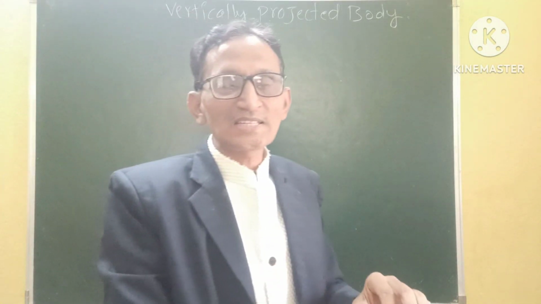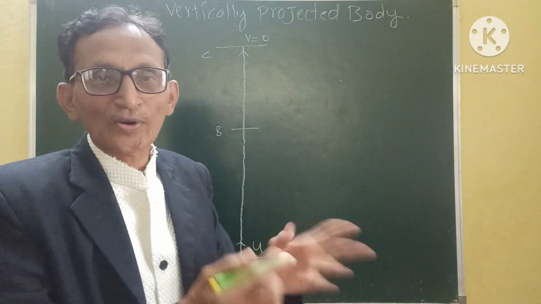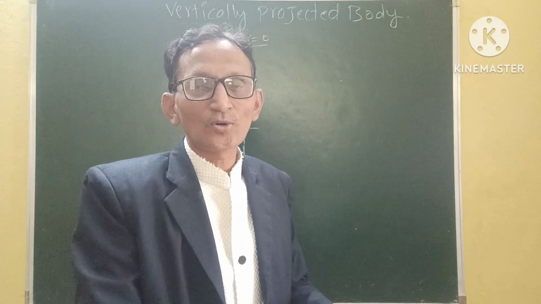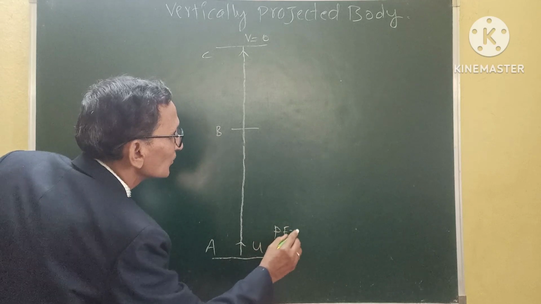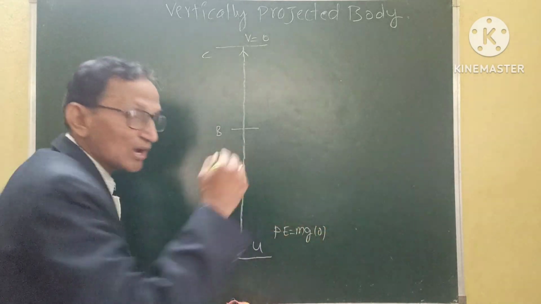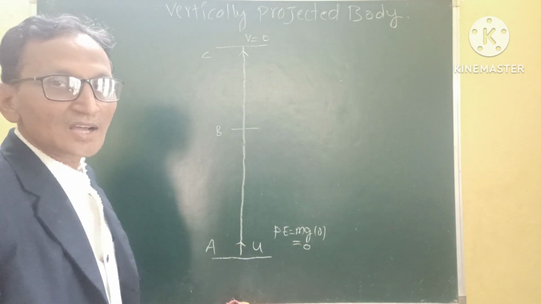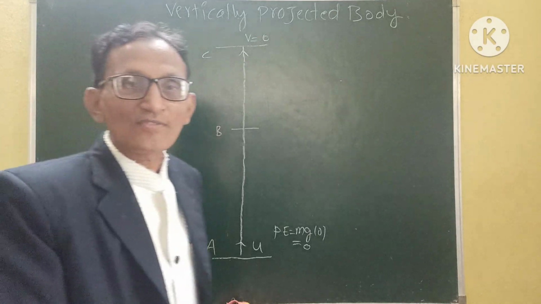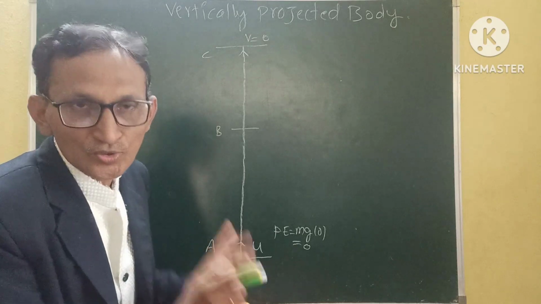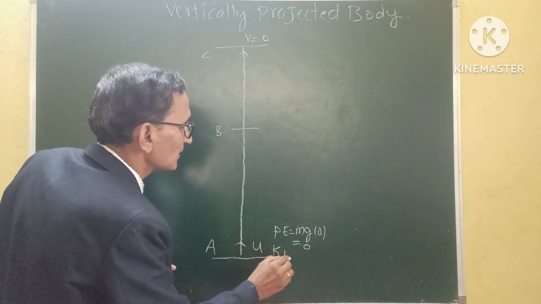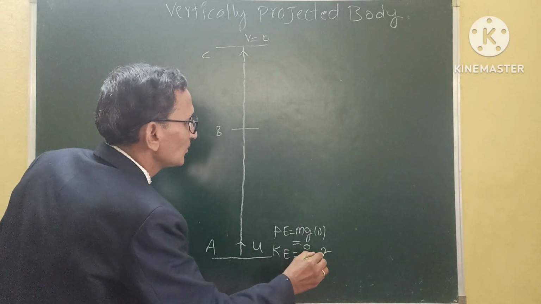Now when the stone is in the initial stage, near the ground, its height is approximately 0. So the potential energy of the body is mgh, and h is 0. There is no height, so the potential energy of the body is taken as 0. What about the kinetic energy? Kinetic energy is half m v square, and here the initial velocity is u, so half m u square. So the kinetic energy is half m u square.